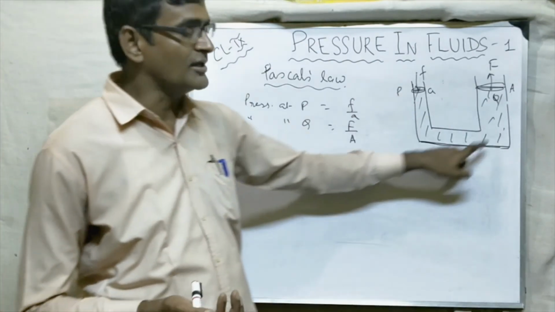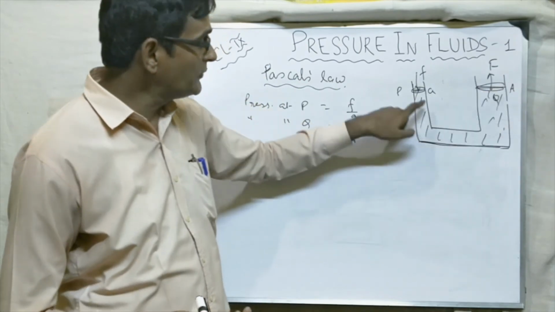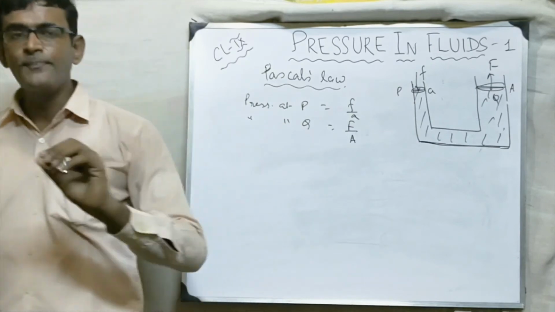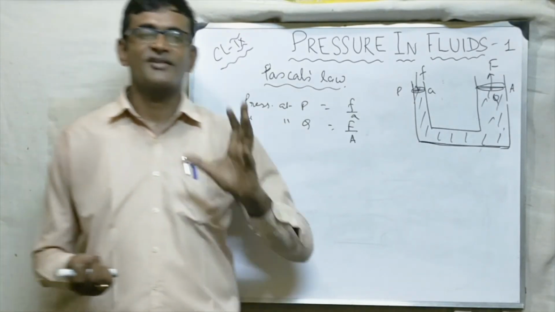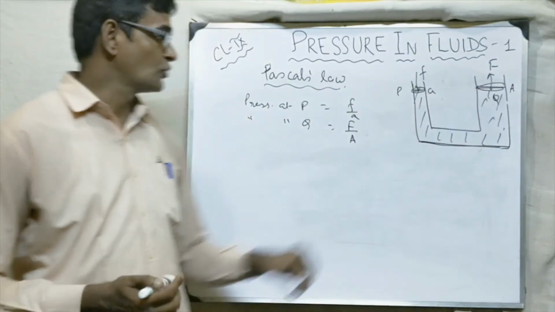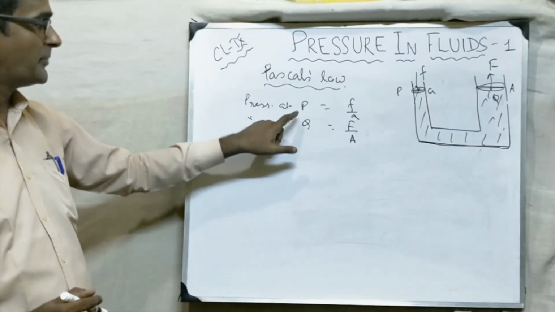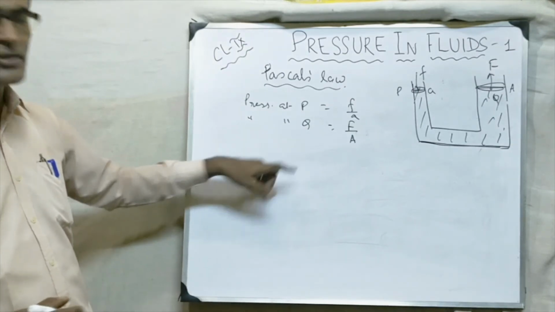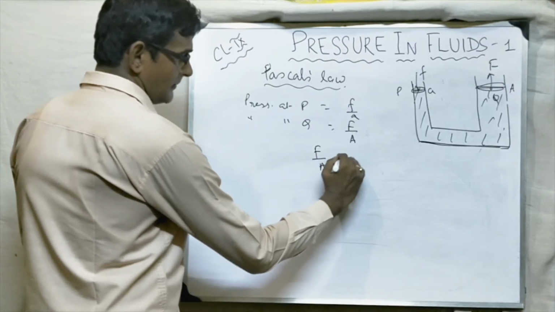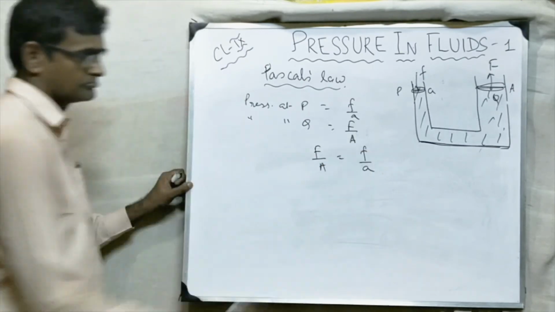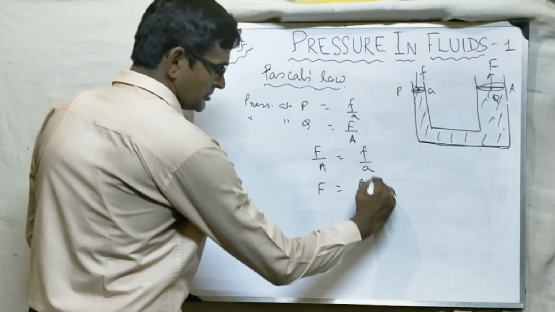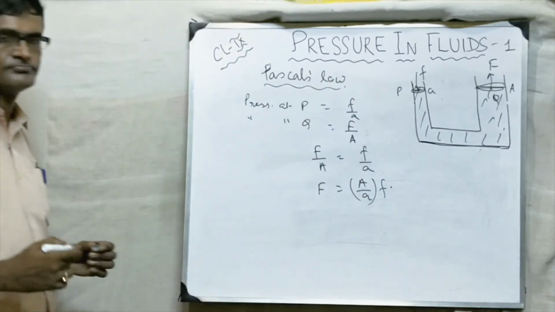This is a confined liquid, and in this liquid, if we take any point anywhere, at any point the pressure is transmitted equally. Means whatever the pressure is here, that will be here. So according to Pascal's law, pressure at P is equal to pressure at Q. So if it is so, what can we say? f by a is equal to F by A, or F is equal to A by a times small f.